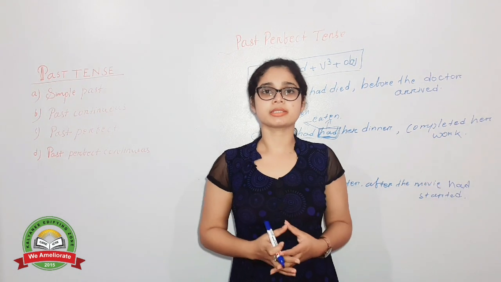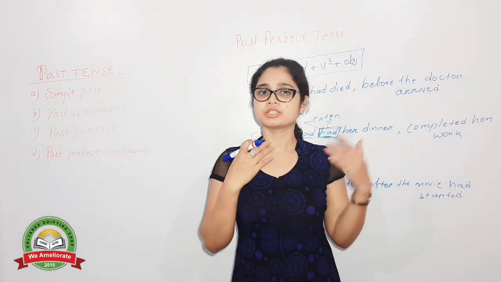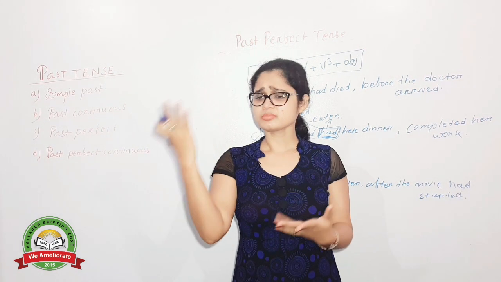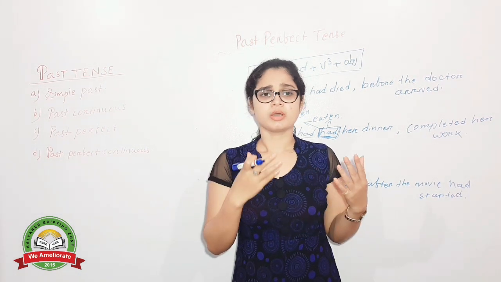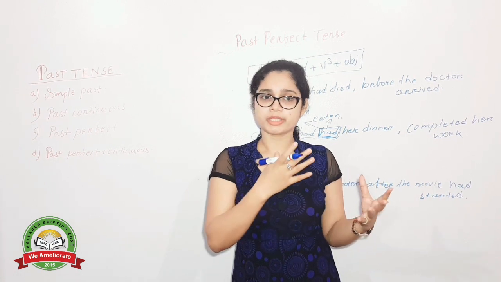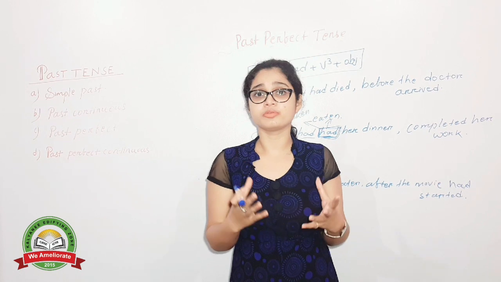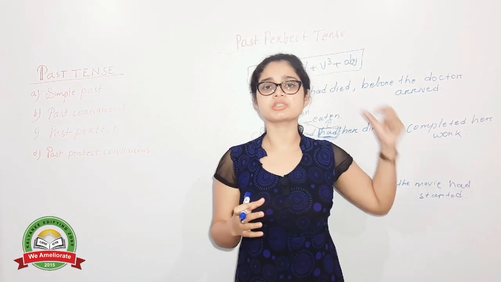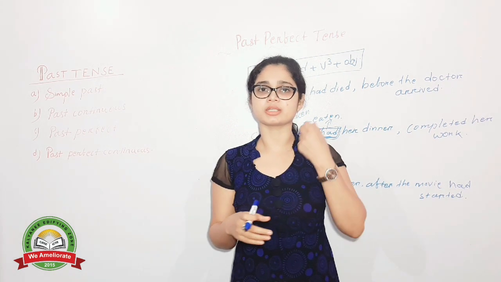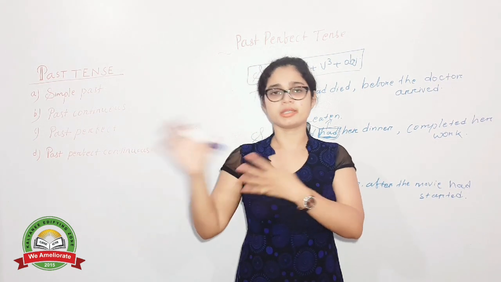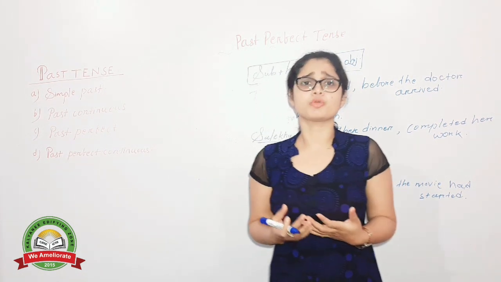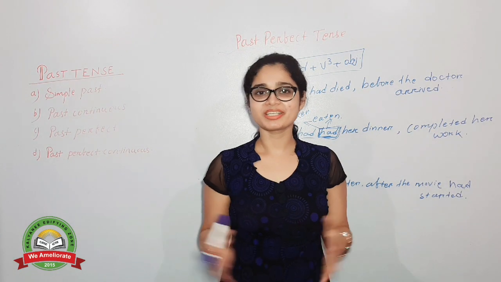So to make any sentence of past perfect tense, just use the structure like: I had done my work, she had gone to the market, my parents had cooked delicious food, my teacher had taught me wonderful. Any sentence you can form, just use the structure: had, verb 3, object. Take any subject, the activity will be likewise. I hope I am making it more clear to you, easy for you. Hope it is easy for you.